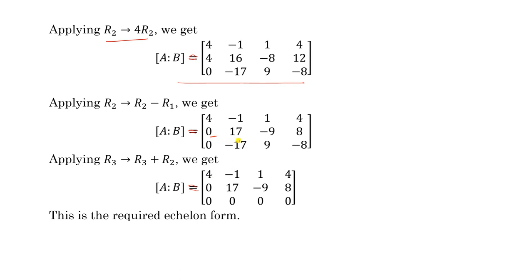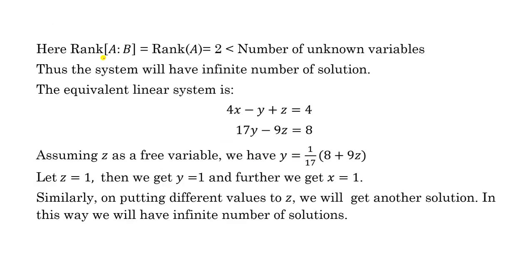Now look at this, there are already two values that are the same here: this is 17, and this is minus 17. So if you add R3 plus R2, look, this row is completely 0. Completely 0 means, if you take this part only, you will get rank of A equal to 2, and if you consider the whole augmented matrix, again the rank is 2. It means rank of AB equal to rank of A equal to 2, but this is less than the number of unknown variables. The system has an infinite number of solutions.